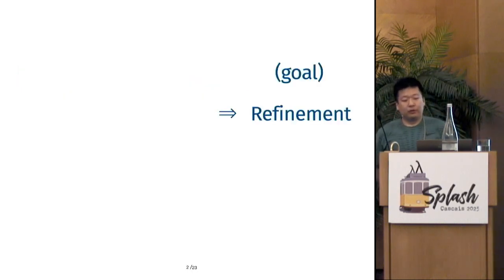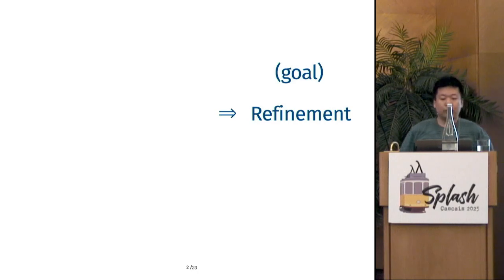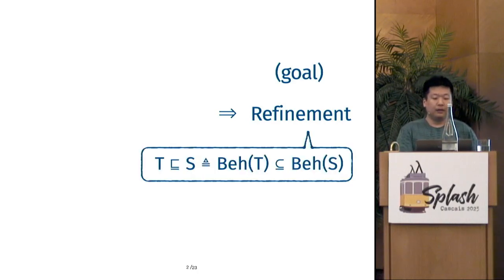Behavioral refinement, shortly refinement, is a widely used notion in formal verification for relating two transition systems. The target system behaviorally refines the source system if the set of behaviors of the target is a subset of the set of behaviors of the source. In other words, refinement ensures that the target behaves as specified by the source. For example, the correctness of a compiler is usually stated as a refinement between the source program and the compiled target program.